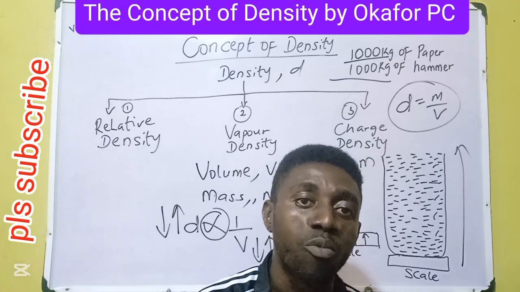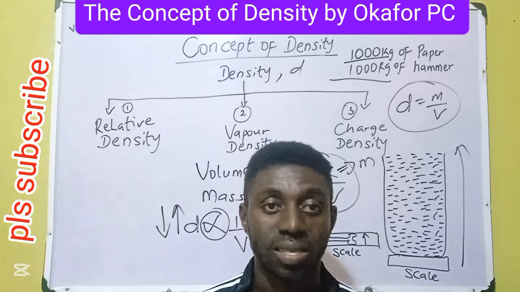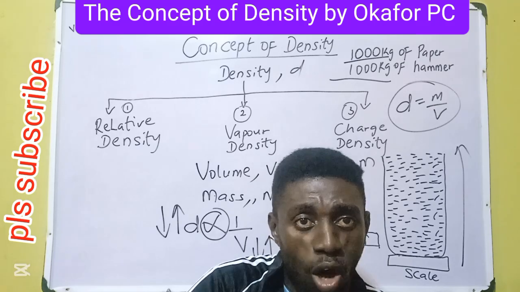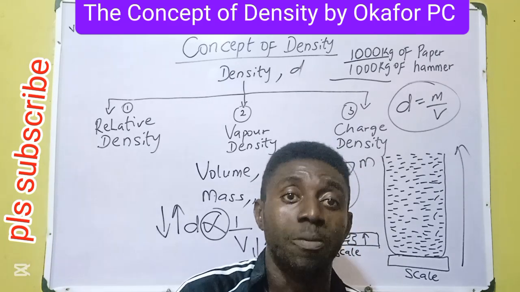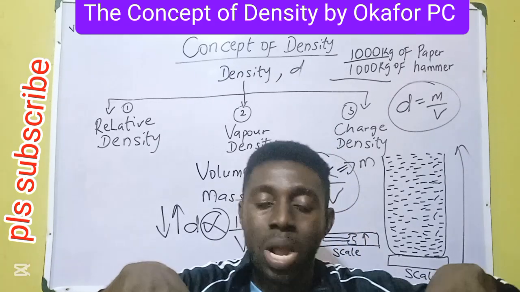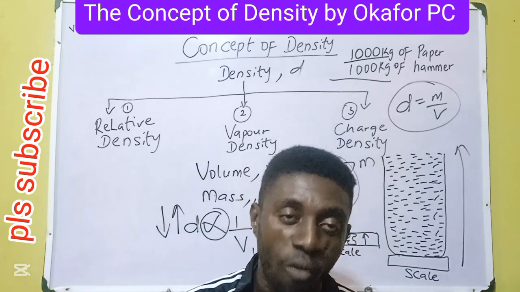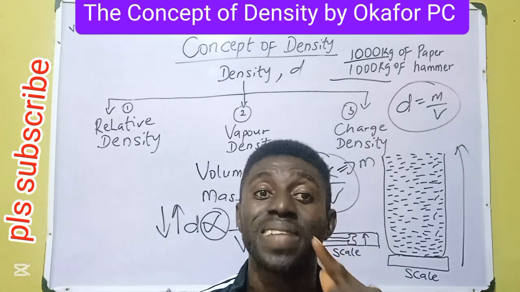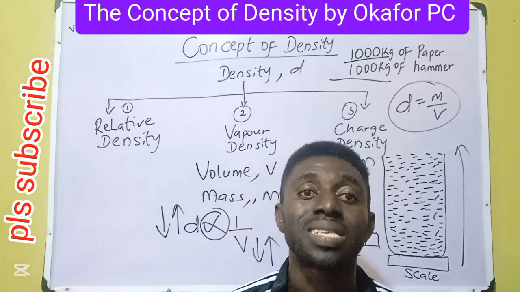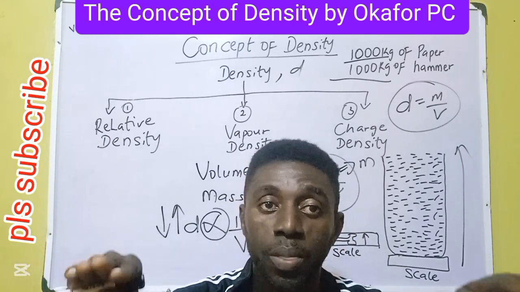So this is why we do relative density, and we have a common denominator, which is what? Water. So relative density of a solid is density of that solid divided by density of water. But the water must have equal volume with the solid. We ensure that the two substances have equal volume. The density of the solid over the density of water. Likewise, relative density of liquids: density of the liquid over density of water. Water is always a common denominator, be it solid or liquid. But do not forget, they must have equal volume.